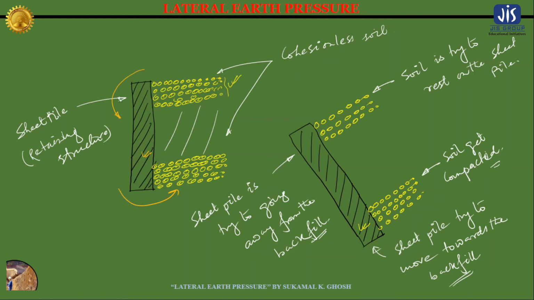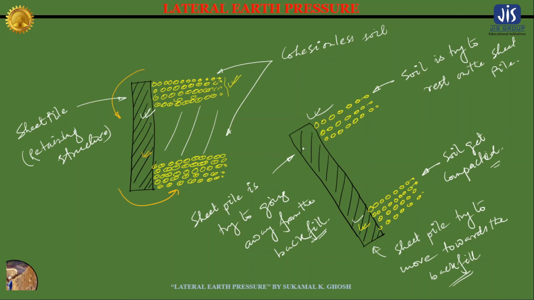See, initially this is the position of the sheet pile. Now due to a small rotational movement of the sheet pile, at the top of the backfill the sheet pile is trying to move away from the backfill, and at the bottom the sheet pile is trying to move towards the backfill.